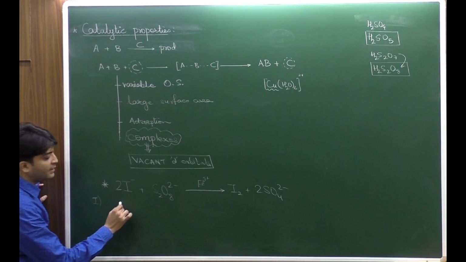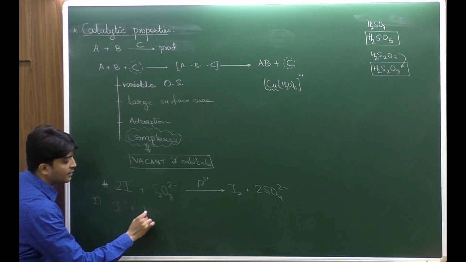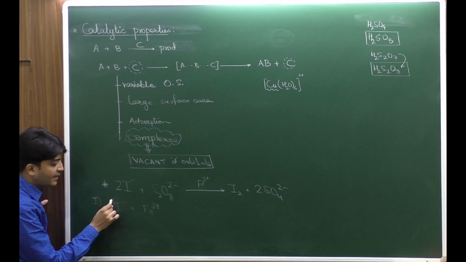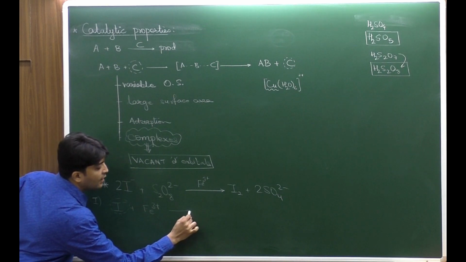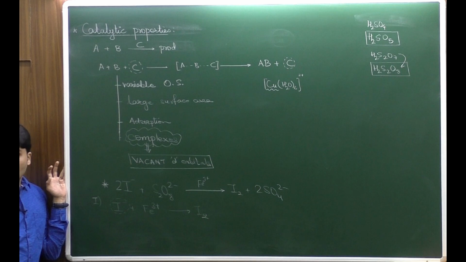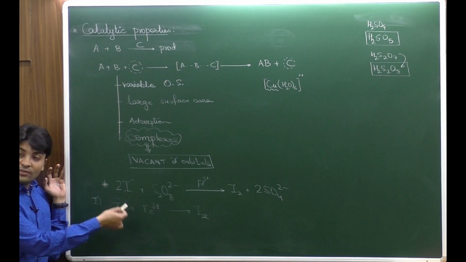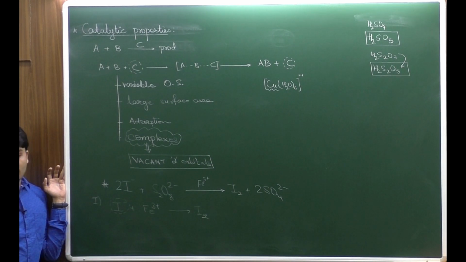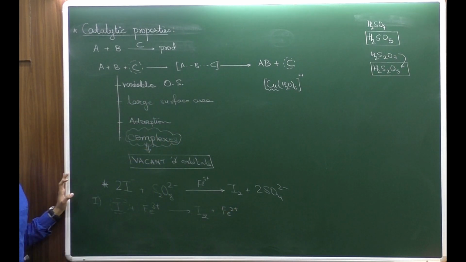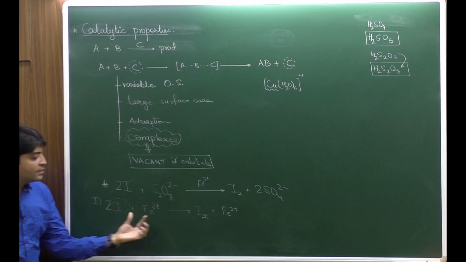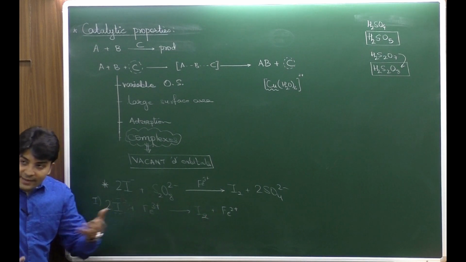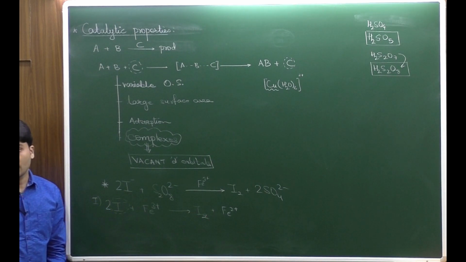So first step में the I minus reacts with the ferric ion. Now I minus has a tendency to, what is I minus to I2 conversion? It's oxidation. So the Fe3+ itself will undergo reduction to form Fe2+. Clear? मतलब what has happened over here, the ferric ion has oxidized iodide to I2 and itself undergone reduction.